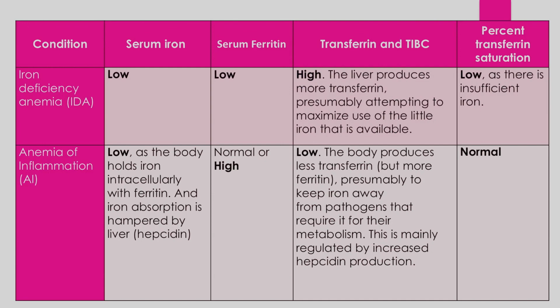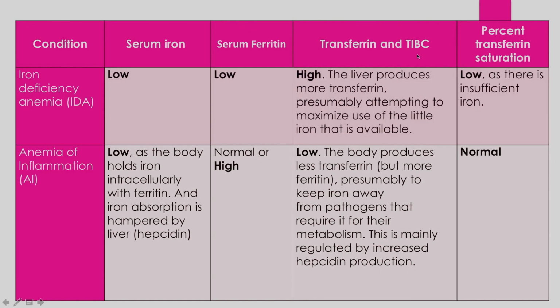So how to differentiate between iron deficiency anemia and anemia of inflammation? We know that in iron deficiency anemia, in the iron profile everything will be less except for TIBC. TIBC will be high because the liver starts producing more transferrin, and more transferrin means more binding capacity, and more binding capacity means TIBC is high.